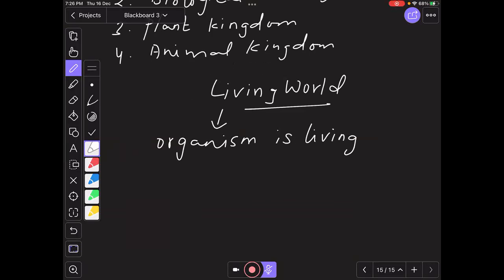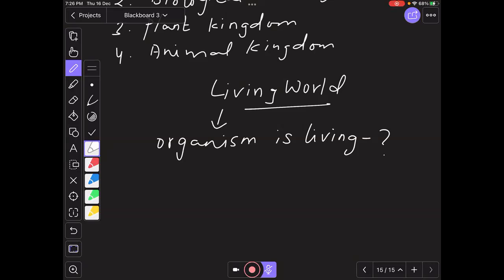So how do we say that an organism is living? There is a question mark. What characteristic feature will define the term called living? There are a number of characteristic features. If an organism is living, it is adapting. Normally, when we talk about living organisms, the first thing is adaptation. But that comes under the evolution part. We'll speak again about that too.